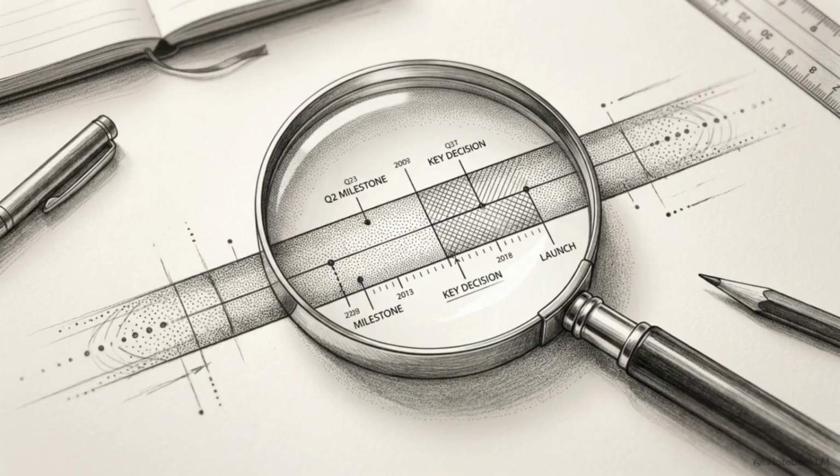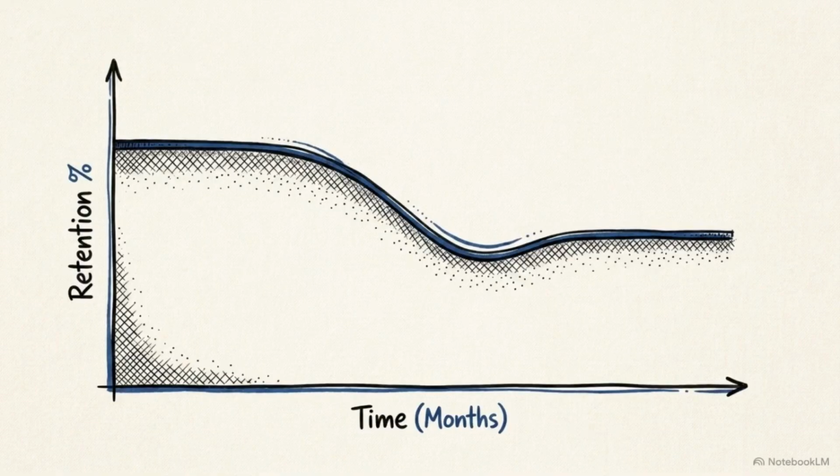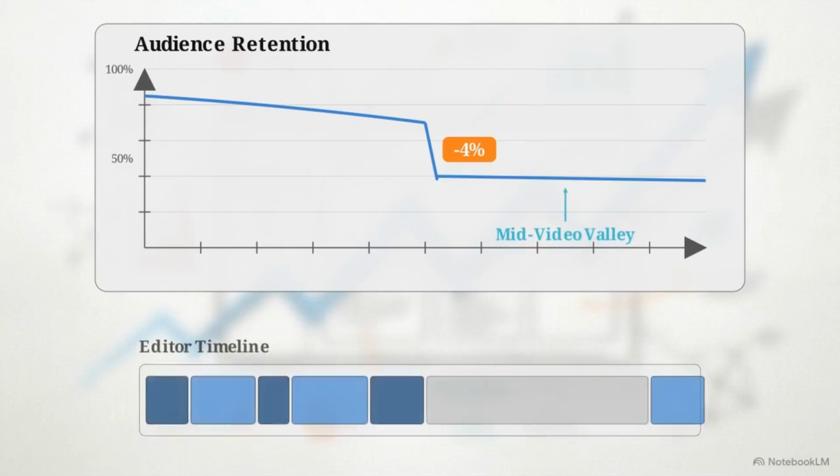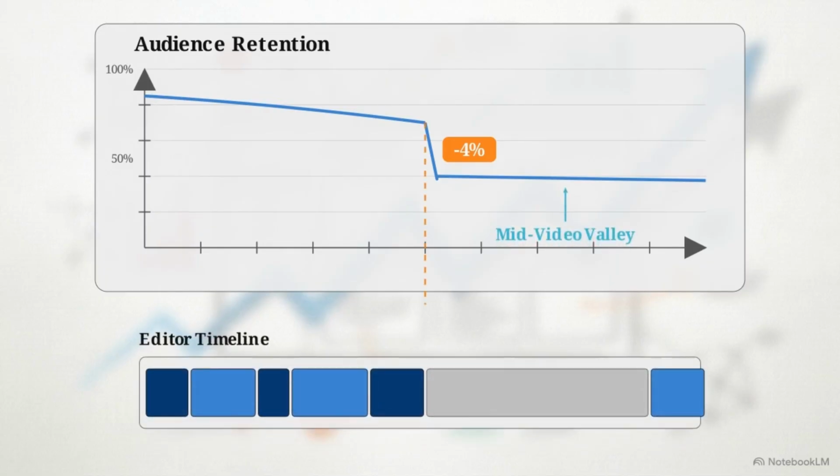Once the video survives the first minute, the analytical focus shifts to the middle third of the timeline. The initial hook adrenaline fades, and pacing naturally lags. This timeline isolates a sudden downward step where 4% of the remaining audience exits at the same time. This is a valley. Dropping a vertical line from the exit point down to the editor's timeline reveals a long, unbroken block of static footage.